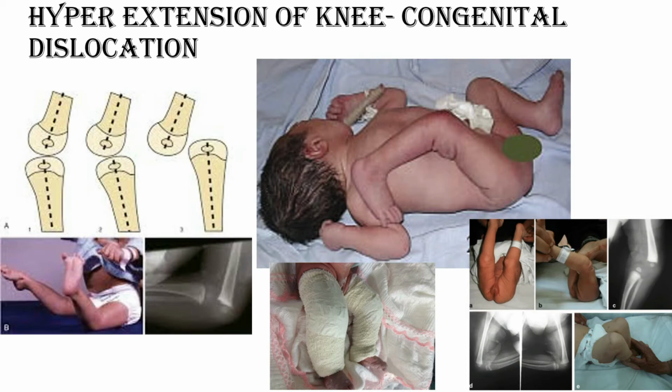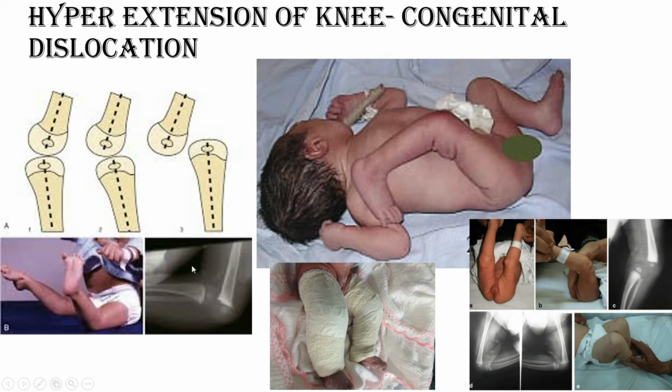Now, hyperextension of the knee or congenital dislocation of the knee is also a common problem of the limb. See, the normal knee flexes posteriorly, but if it goes anteriorly, this is called hyperextension of the knee. When this is grade 3, it means it is dislocated, that is called congenital dislocation of the knee. Okay, so grade 3 hyperextension of the knee is called congenital dislocation of the knee.